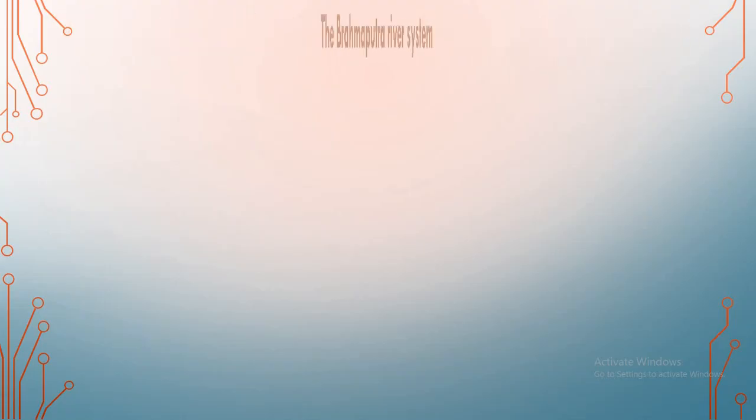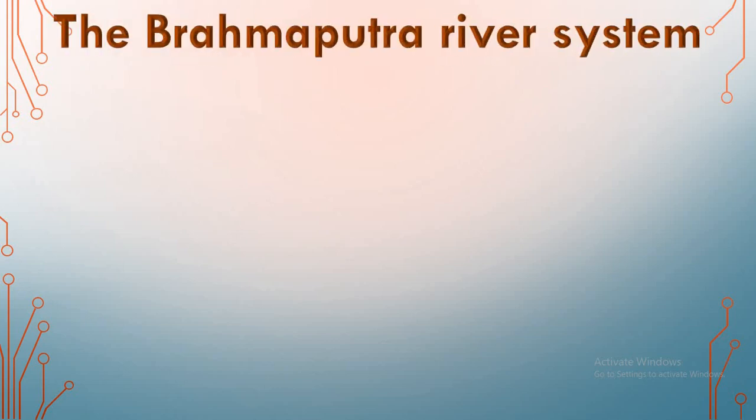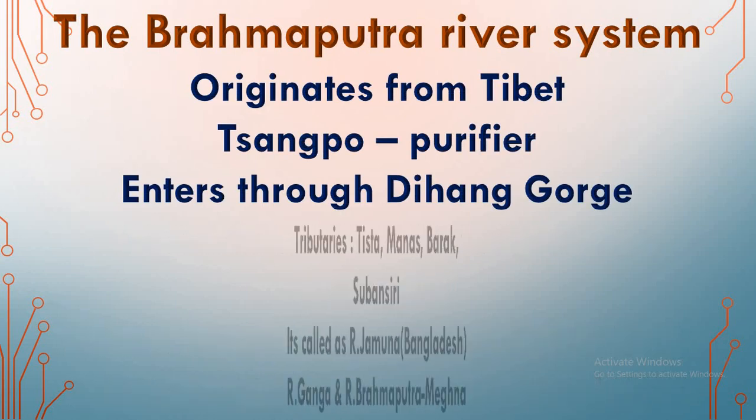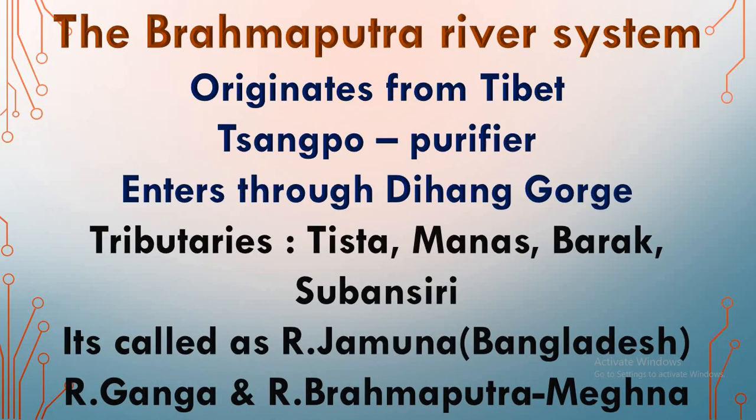The third river system of the Himalayan rivers is the Brahmaputra river system. It also originates from Tibet, and in Tibet the river is called Tsangpo, which means purifier. It enters through Dihang Gorge.